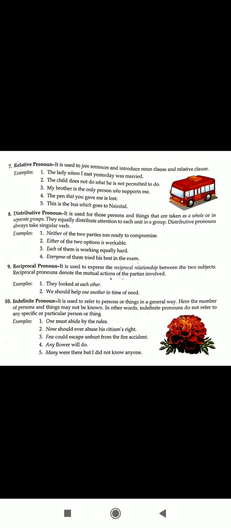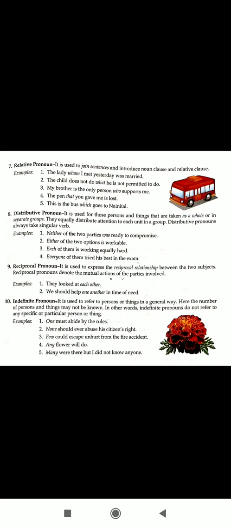And next, the eighth one, is distributive pronoun. A distributive pronoun is a pronoun that describes members of a group separately and not collectively. It refers to a person or thing. So this pronoun is always singular, and we use it with a singular noun and verb. We use this pronoun to describe all the members of the particular group. They are each, every, either, neither, everyone, none, any, etc.